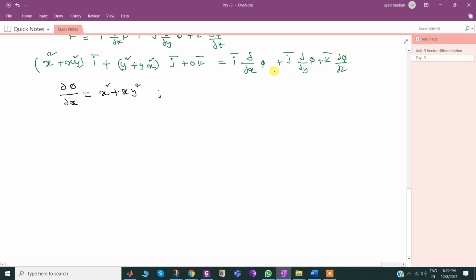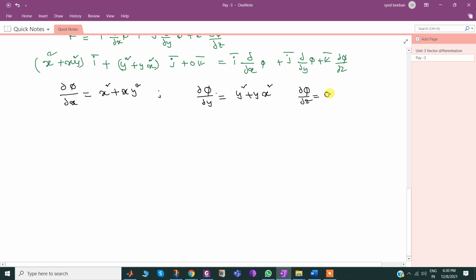Similarly, the j bar coefficient, dou phi by dou y, equals y square plus y x square. Then the k bar coefficient, dou phi by dou z, on this side it is 0. All three we equated.